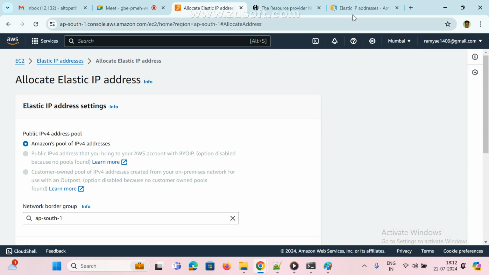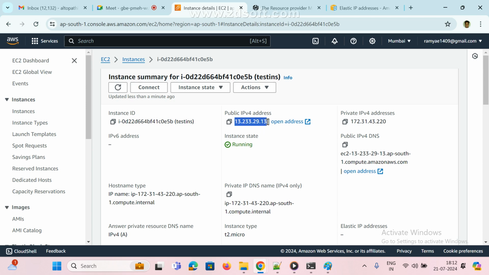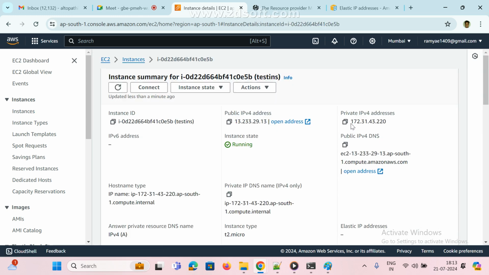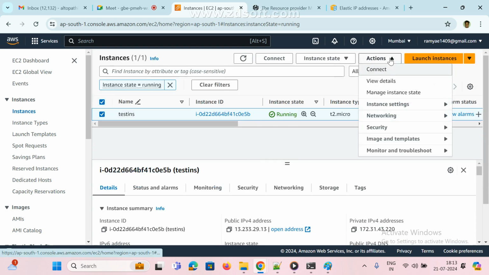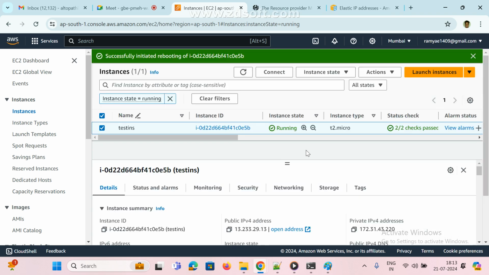Now see here, this is my instance, correct? If you observe here, what is the range here? This is the public IP and this is the private IP. This is also provided by AWS, correct? Now if I restart my instance, every time it will change. Now try to understand. This is the IP 172.220.13, correct? I am going to restart my instance, or shut down, stop it and restart. Select the instance, go to action and state, reboot instance.